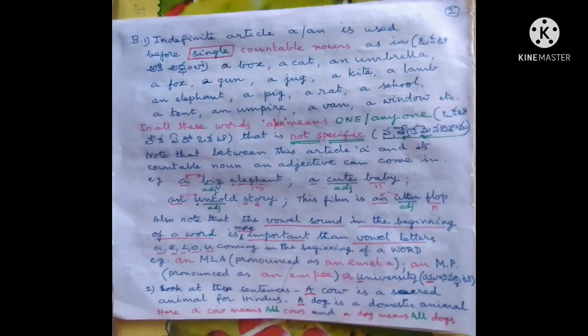B1. Indefinite article. A or an is used before single or singular countable nouns, as in a box, a cat, an umbrella, a fox, a gun, a jug, a kite, a lamp, an elephant, a pig, a rat, a school, a tent, an umpire, a van, a window, etc.